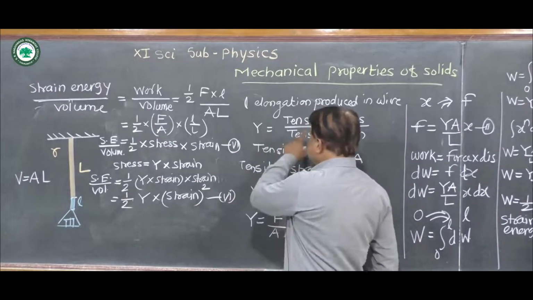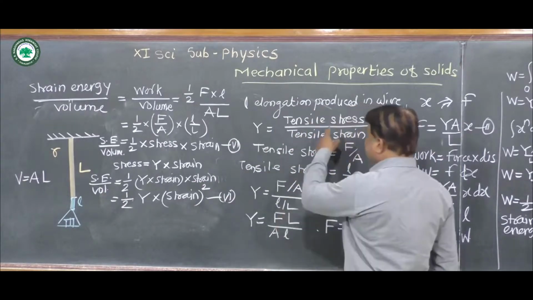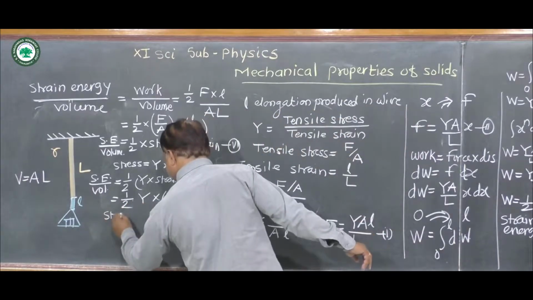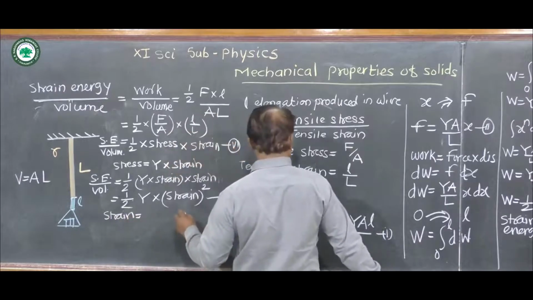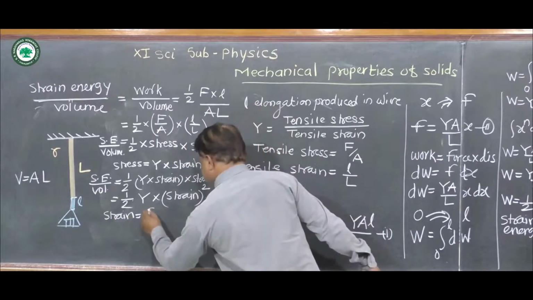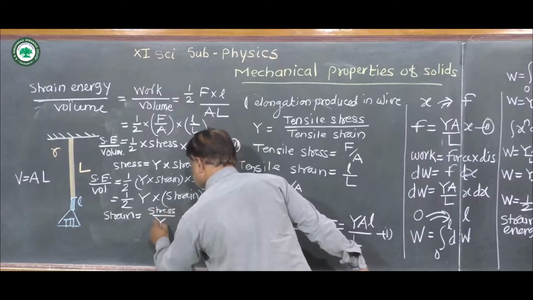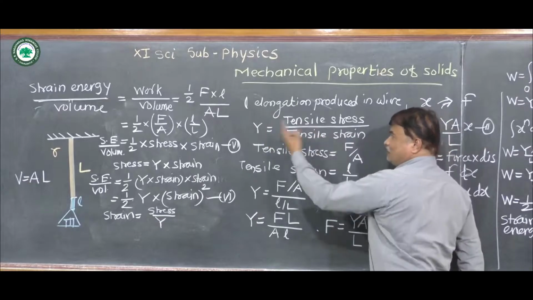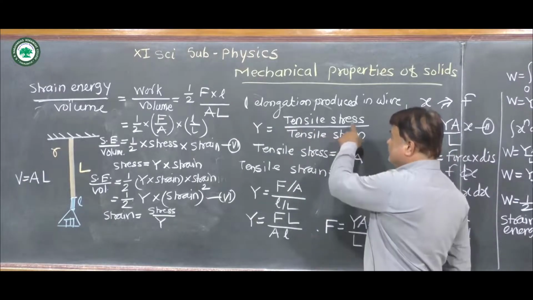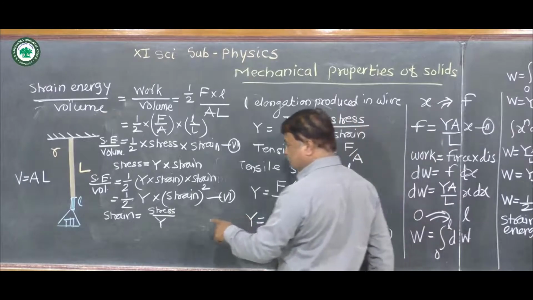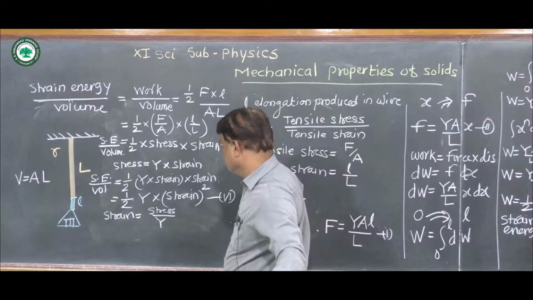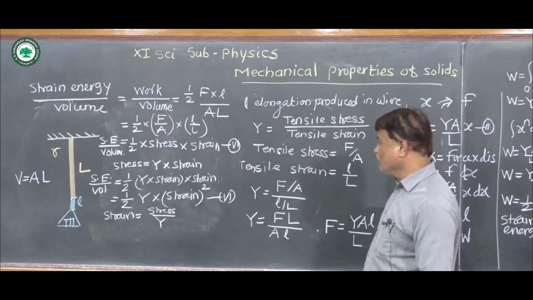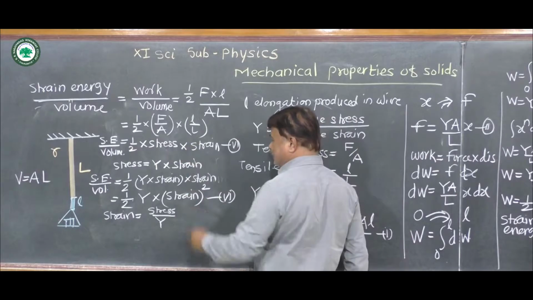Now by again using the same formula and rearranging, we get strain is equal to stress upon Y, by changing the position of stress and Young's modulus. Now we substitute this value in equation 5 again.